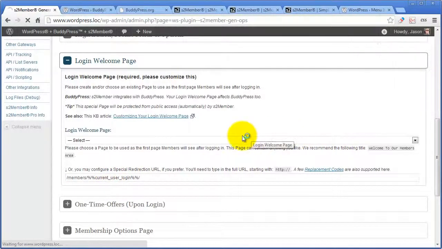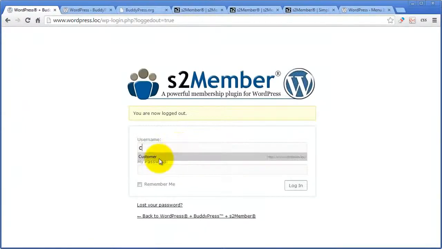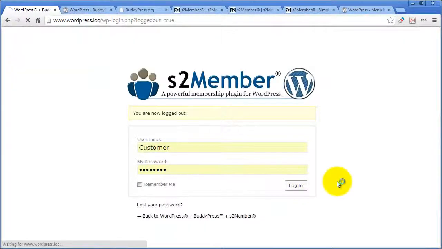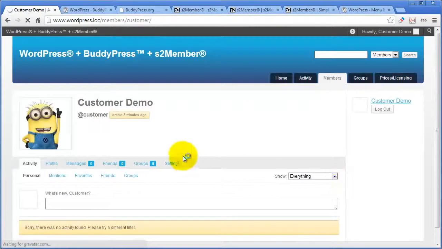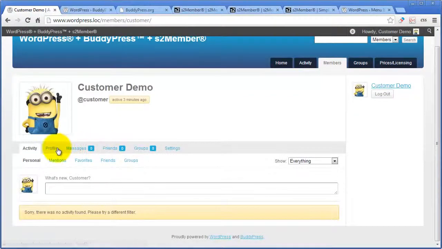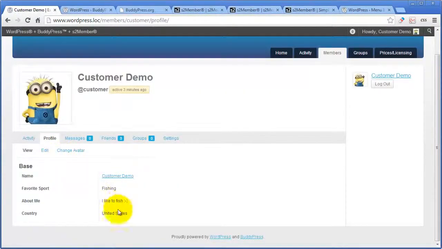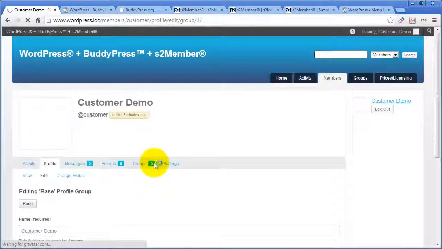Let's log out and then log in as a would-be customer. Boom, there it is, members, customer. That was sure easy. That's the current user login replacement code. This is what BuddyPress is going to use, and this is so nice because here the customer has an overview of everything that they are doing on your social platform, including that profile we were just looking at. There are the profile fields that I've set up with S2 Member. I can edit them here on the front end of the site.